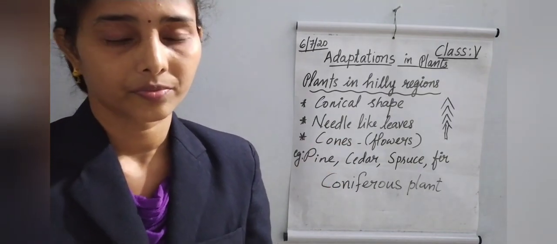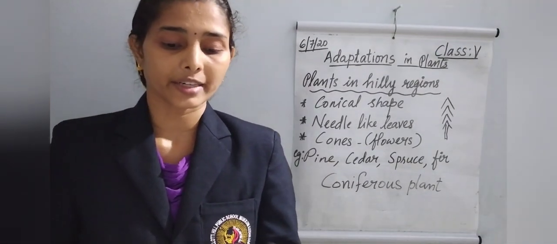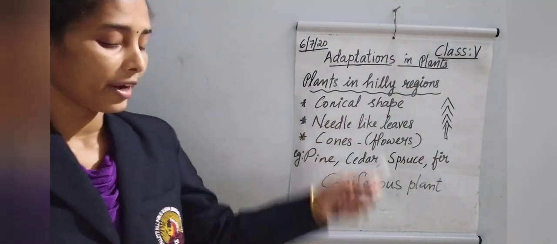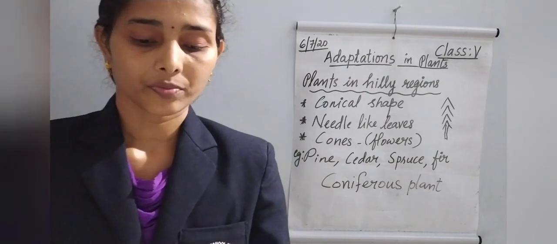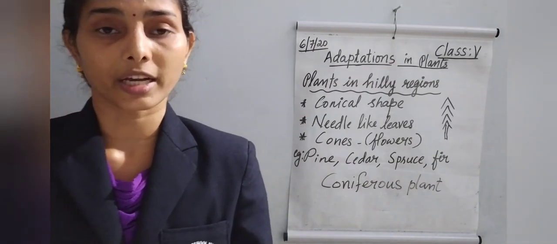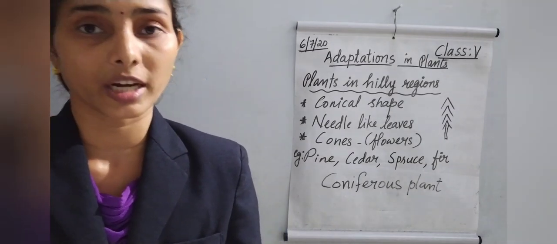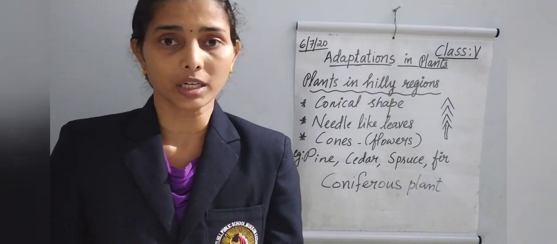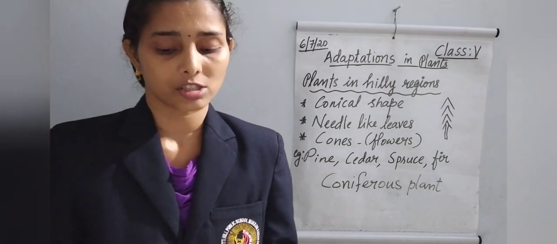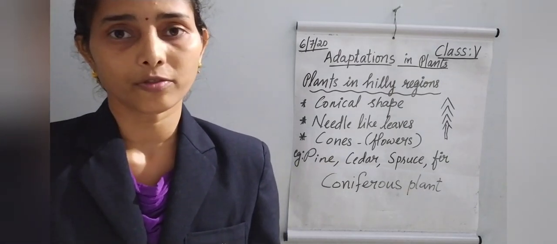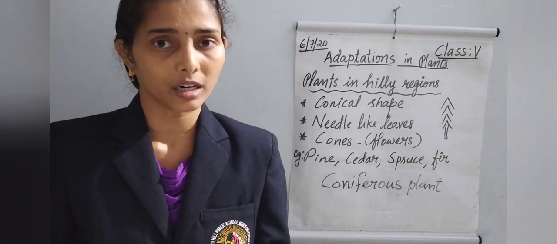These are the adaptations of the plants which live in hilly regions. Understand what the adaptations are? You can see in your textbook and underline these portions. First point, the plants have a conical shape. Second point, their leaves are needle shaped. Third point, they are called coniferous trees. They have cones instead of flowers, and the seeds are inside the cones.